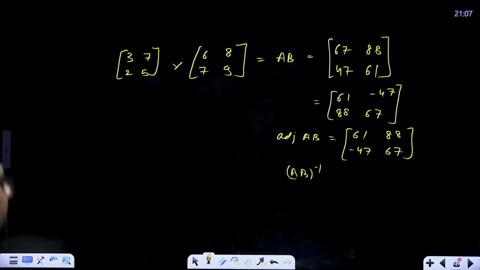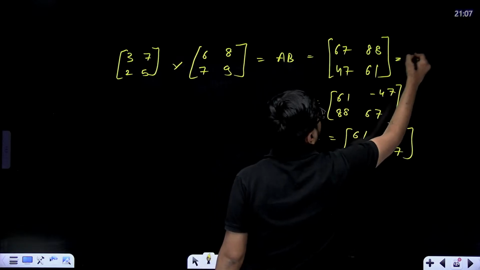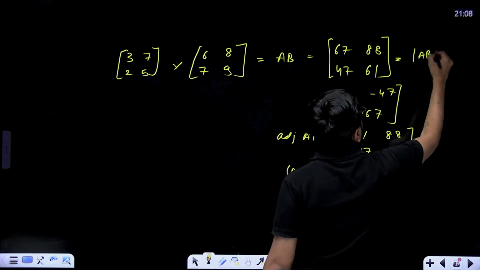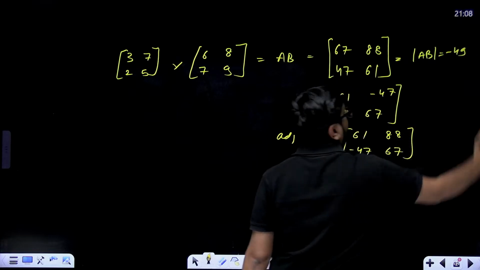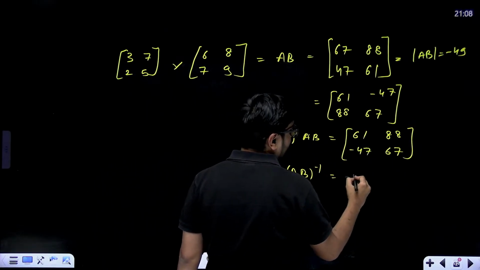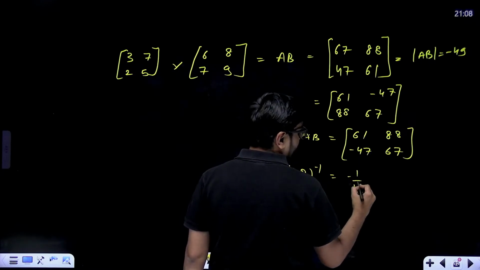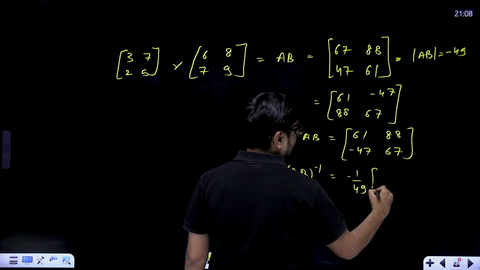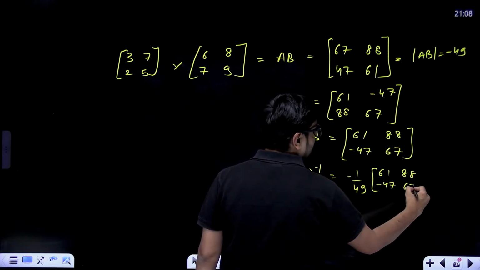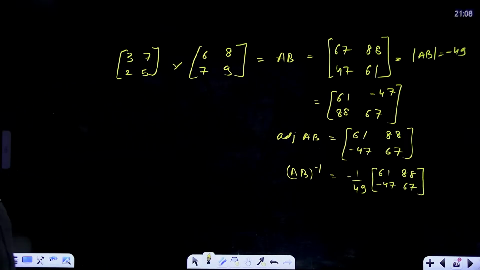Minus 49 is coming. Okay, minus 49 will come. Determinant of AB will be minus 49. So this will become minus 1 by 49 multiplied with this matrix, which is 61, 88, minus 47 and 67. This will be a 5-mark question and you'll have to do all these manipulations.